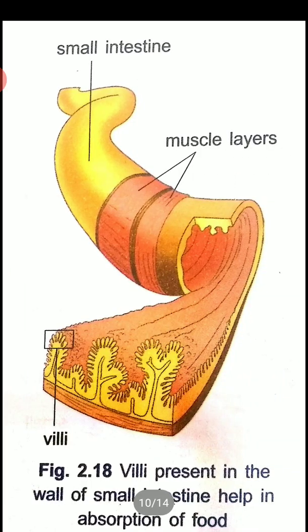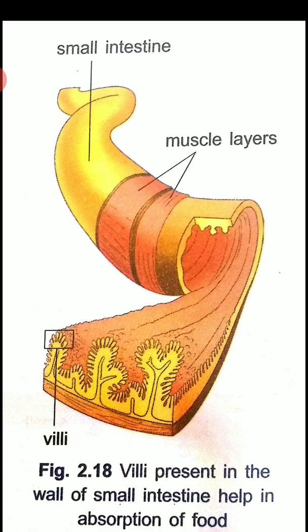Now, how does absorption take place in the small intestine? The digested food can now pass into the blood vessels in the wall of the intestine. This process is called absorption. So, the first step in the mouth, we saw, is ingestion, and then from the mouth to the stomach and the small intestine the digestion takes place. Now you can see in the end of the small intestine the absorption takes place.